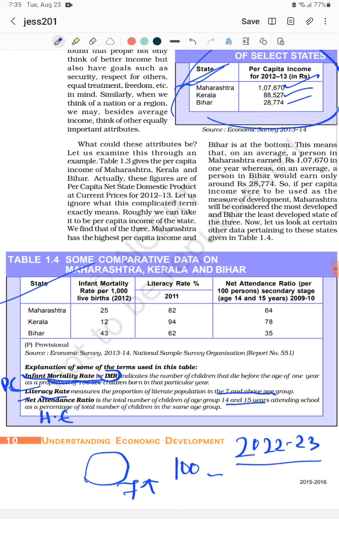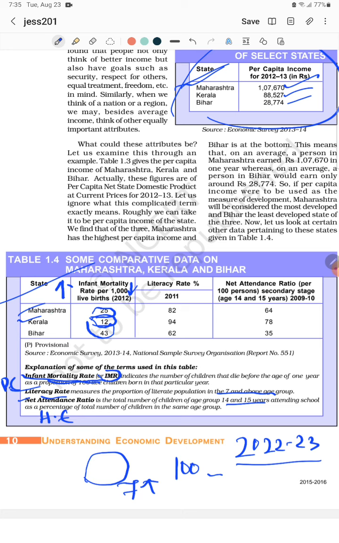So here in Maharashtra, infant mortality rate: out of 1000, 25 children are dying, and in Kerala 12 children are dying, and in Bihar 43. If the infant mortality rate is more, then the country is less developed. If the infant mortality rate is less, then the state or country is more developed. So the lowest here is Kerala. So in case of infant mortality rate, Kerala is the more developed state.